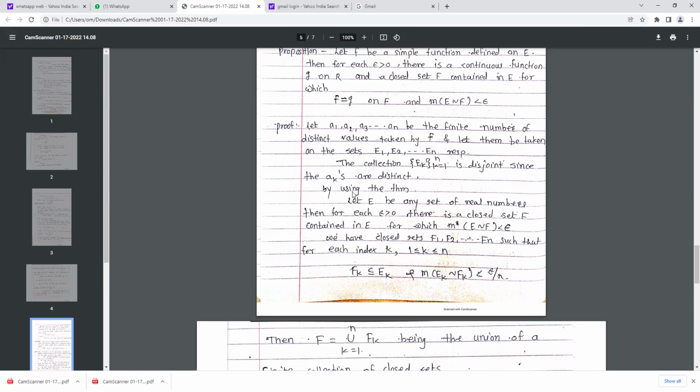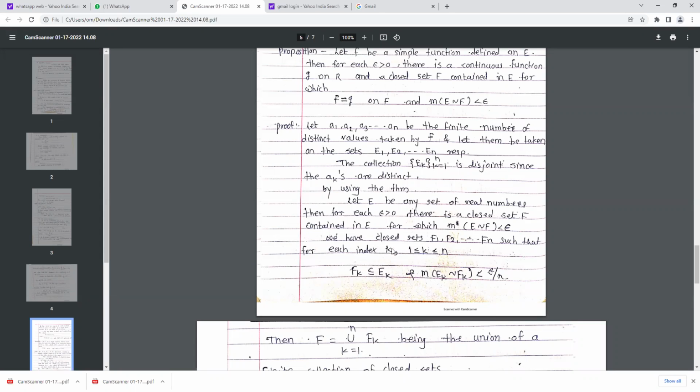Same, using the theorem: let E be any set of real numbers, then for each epsilon greater than 0 there is a closed set F, again using the theorem from our first chapter, a closed set F contained in E for which the measure of E minus F is less than epsilon.